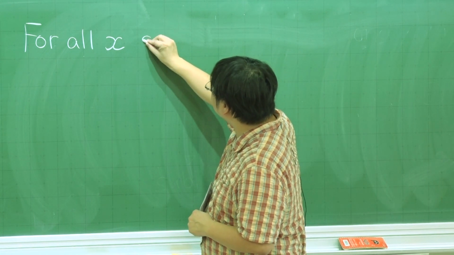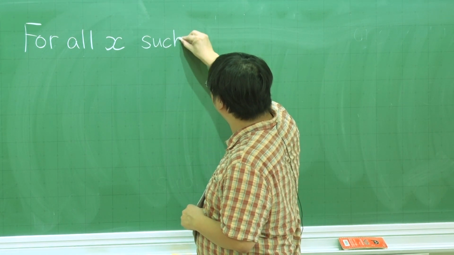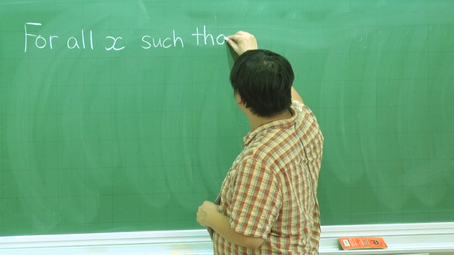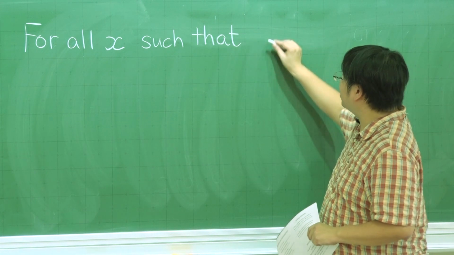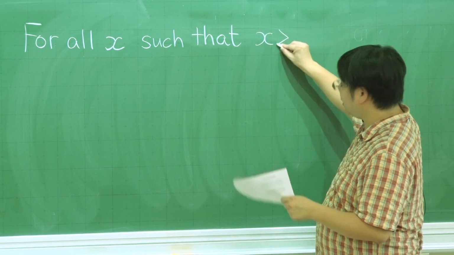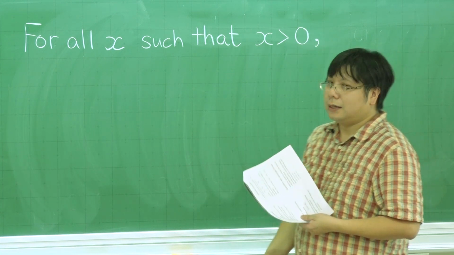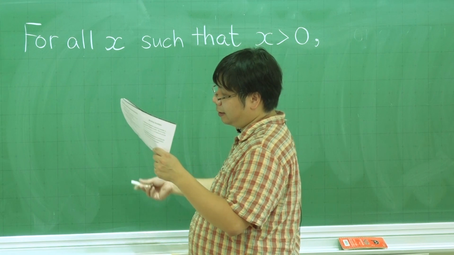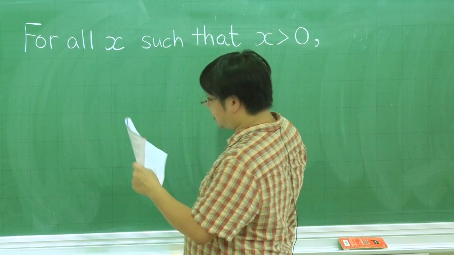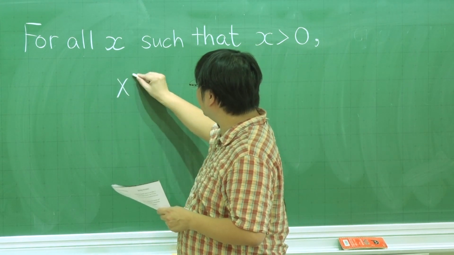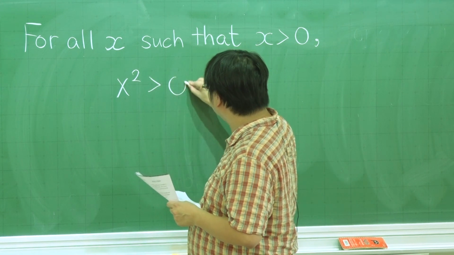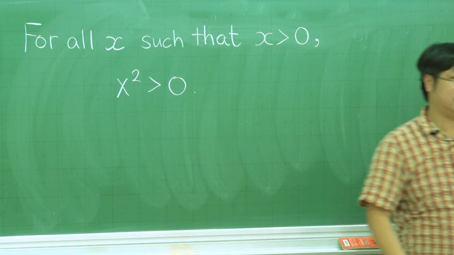So for all x such that x is greater than 0. Let's say the proposition says, for all x such that x is greater than 0, x squared is greater than 0. Is that okay?